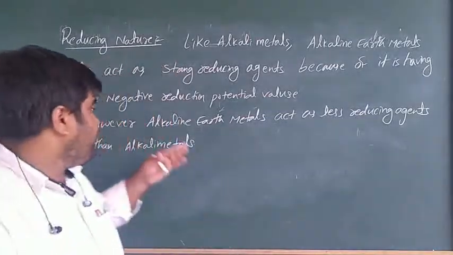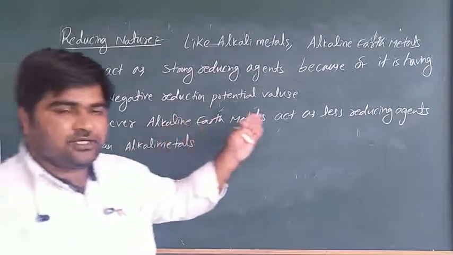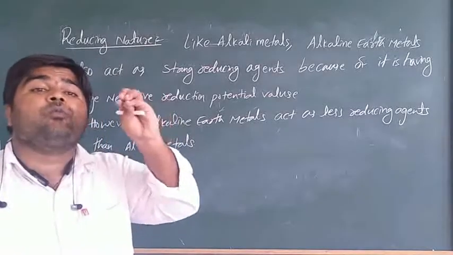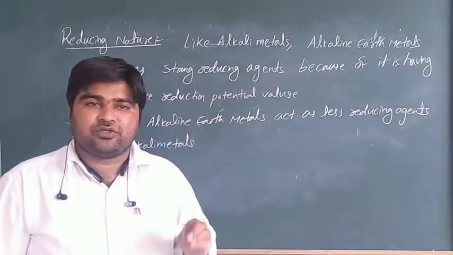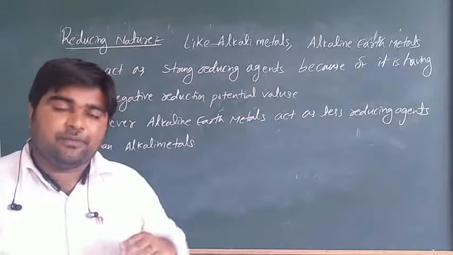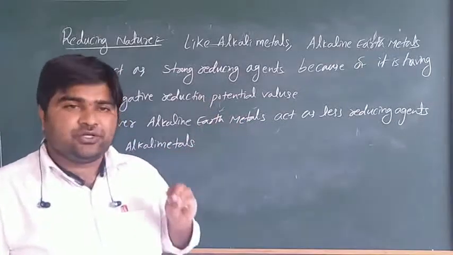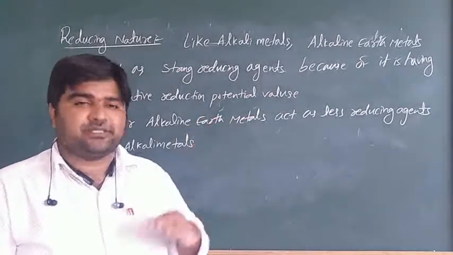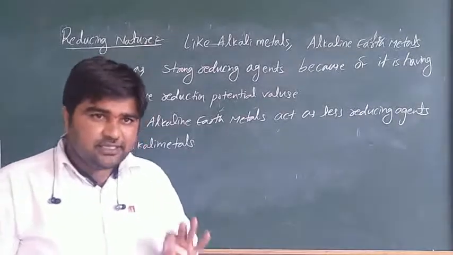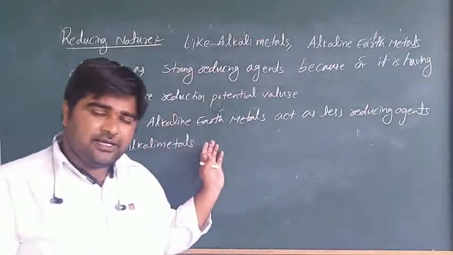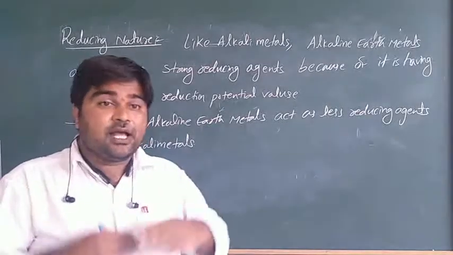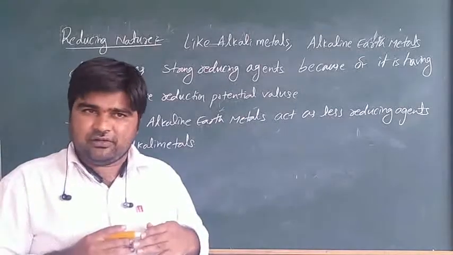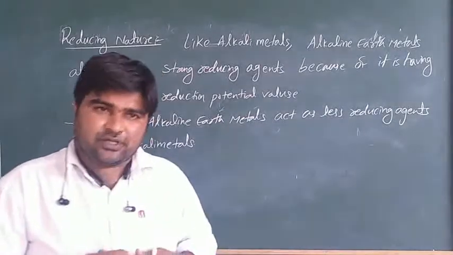Is it clear? So why do alkaline earth metals act as less reducing reagents than alkali metals? Because alkali metals have more negative reduction potential values, but alkaline earth metals have comparatively less negative reduction potential values. That is the reason. Is it clear what I am saying? So between alkali metals and alkaline earth metals, which is the stronger reducing reagent? Alkali metals, because they have more negative reduction potential values.